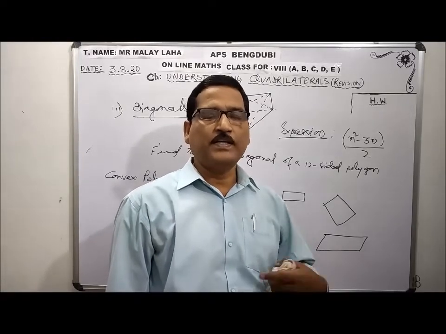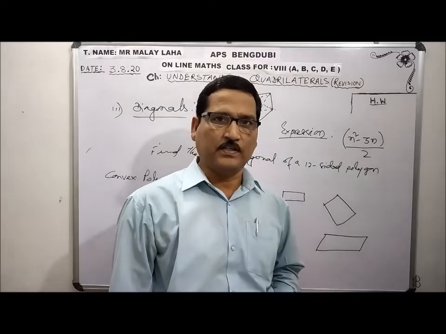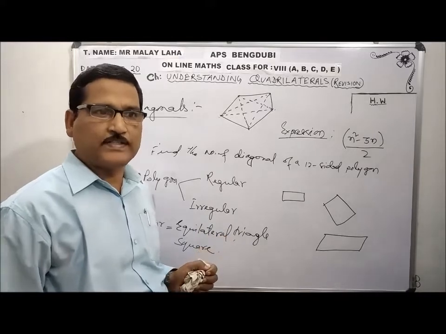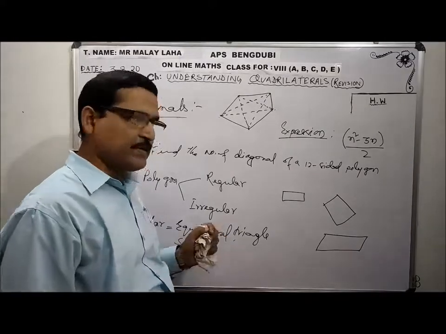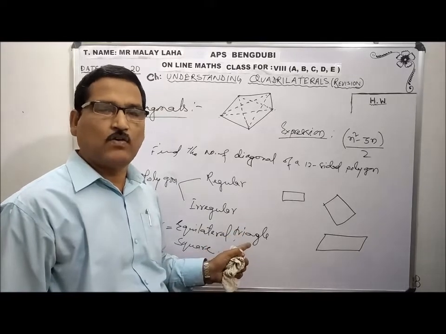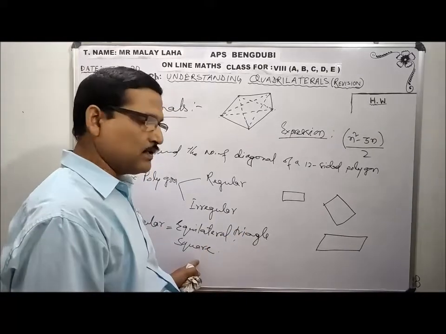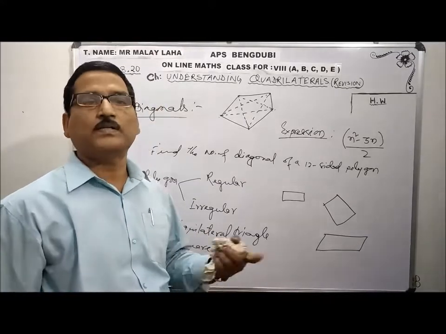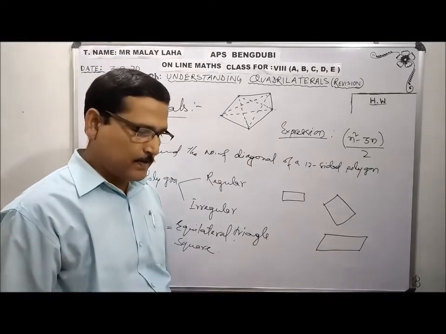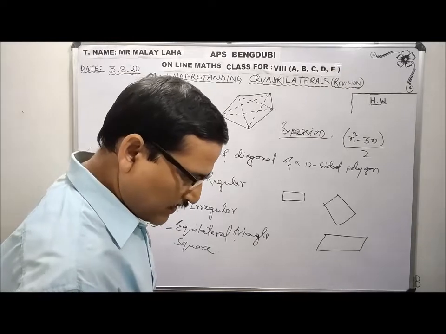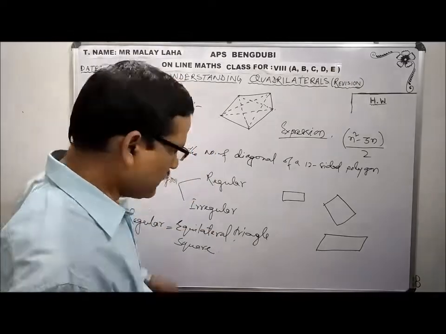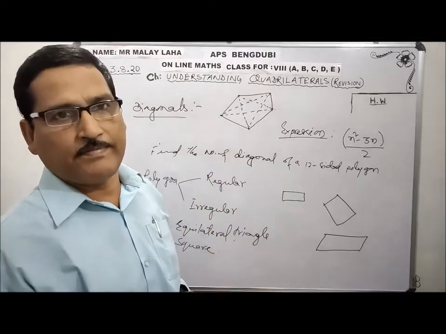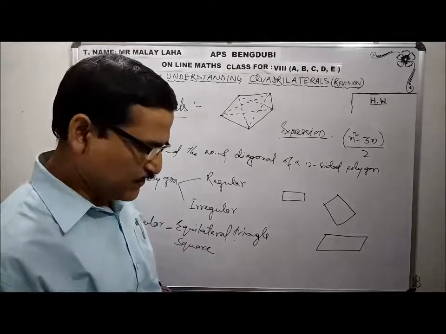Why convex? Because interior angles are not more than 180 degree. Okay, so have you understood? First, the convex regular polygon is dash. You have to write down equilateral triangle: all three sides equal, all three interior angles equal. And next, the convex quadrilateral is square, because all sides are equal and all angles 90 degree. So among convex polygons, the regular ones are the equilateral triangle and square. Now, any doubt regarding the polygon? In case of polygon, some missing angle might be there; find out the measure of interior and exterior angles.